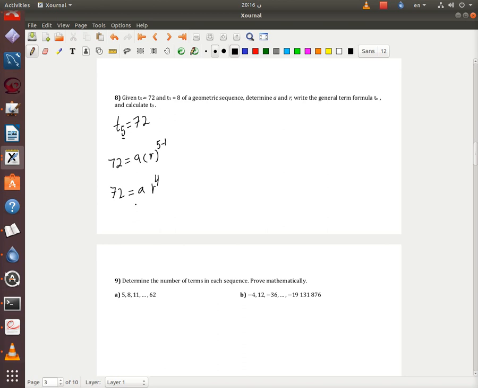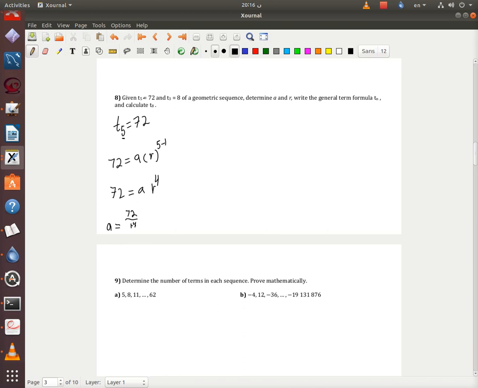And then we have to solve for a. So a equals 72 divided by r to the power 4.